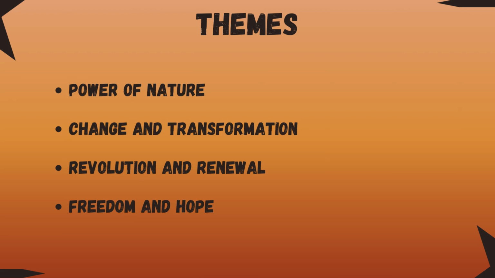These are some of the themes of the poem. I've explained them in the poem. Power of nature: we can see the power of the west wind, the nature on the earth, on the sky, and on the waves, and also the power of the west wind to scatter his words. Change and transformation, revolution and renewal: if there is a lot of darkness, then the light is not far behind. Freedom and hope, that Shelley was longing for.